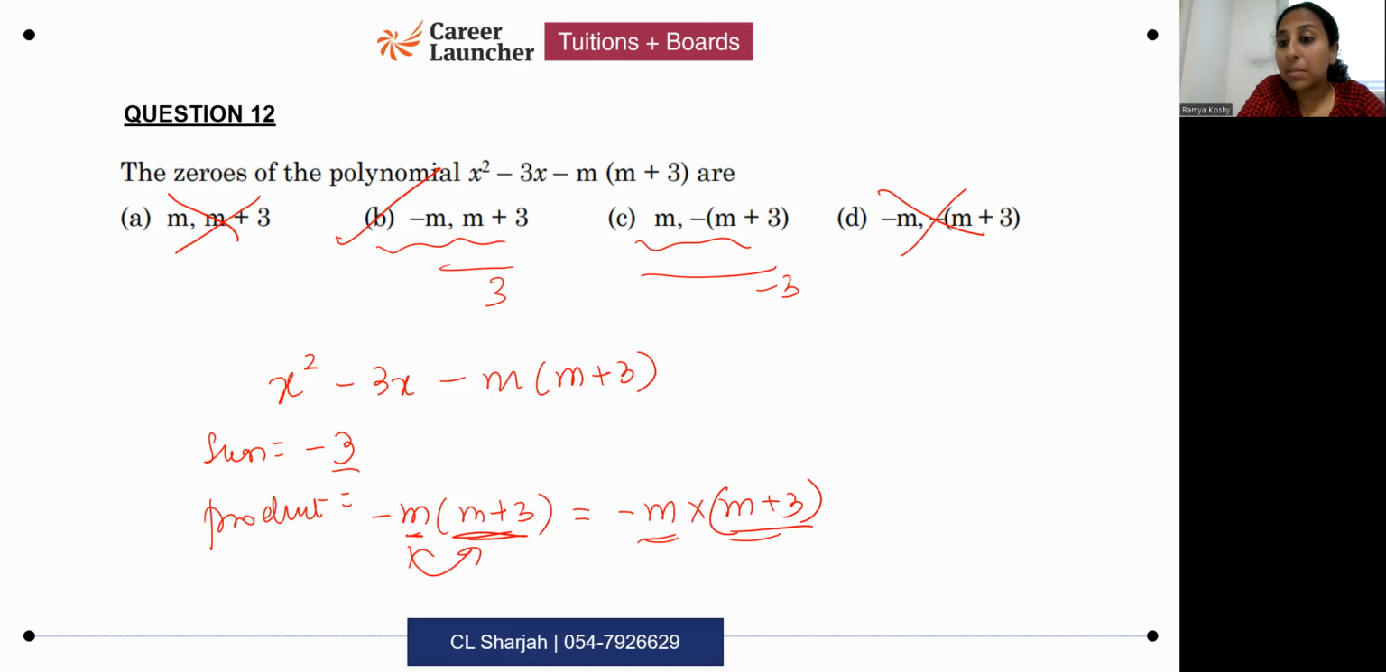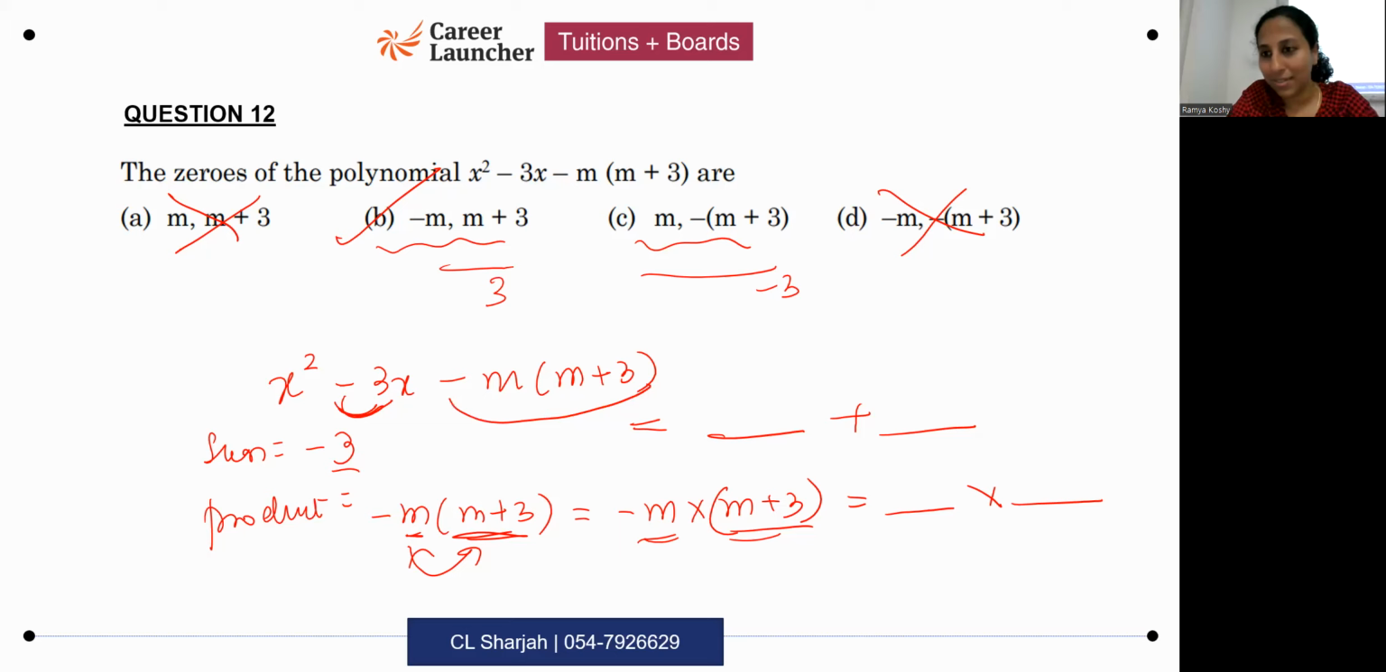I'm talking about splitting the middle term. When you split the middle term, what is the process you follow? You take the coefficient of x. You need to express this as a sum of two numbers and this as a product of two numbers, whose sum is minus 3 and product is this full thing. Isn't that the way of splitting the middle term? That's why I told you earlier, I'm not talking about the sum of zeros here. I'm talking about the process of splitting the middle term. Do you understand?